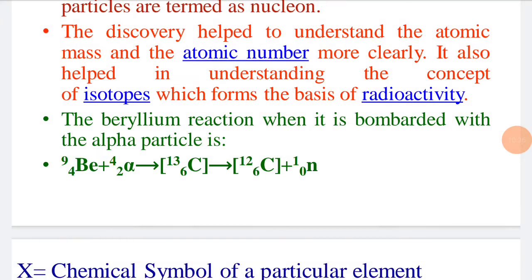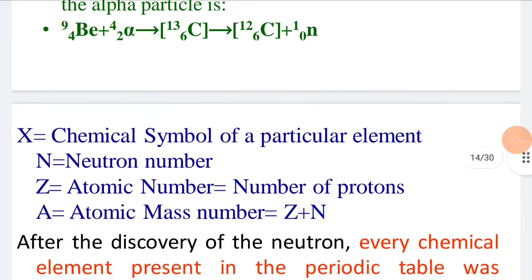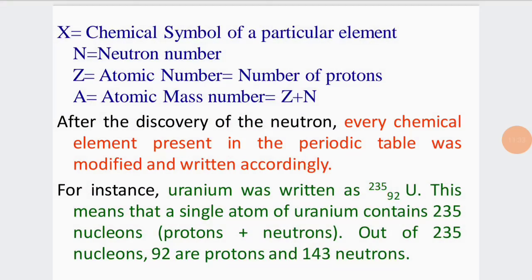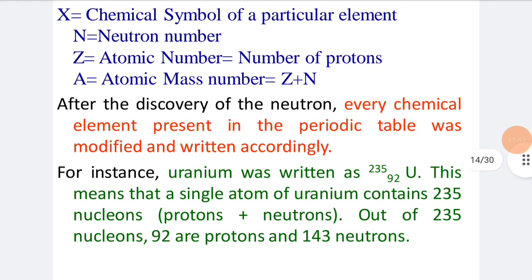Beryllium reaction, when it is bombarded with alpha particles, goes like this. The chemical symbol of a particular element should be represented as, say, calcium, sodium, whatever. So the symbol of the particular element is represented by X, the neutron number is N, the atomic number is Z, and the mass number is A. Atomic number is nothing but the number of protons, and mass number is the number of protons plus the number of neutrons.